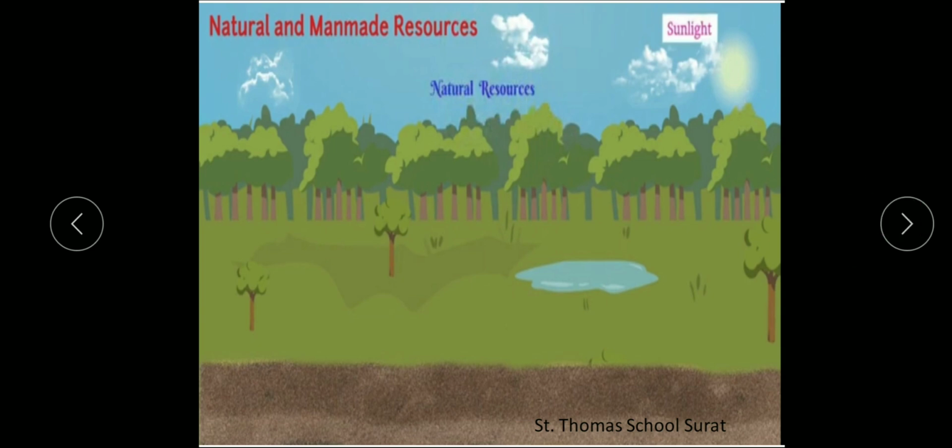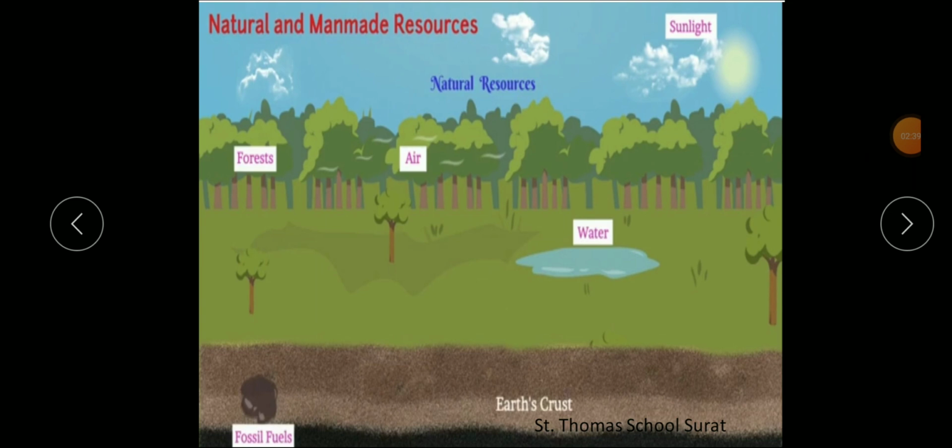In that you can see things such as sunlight, water, air, forest, and these fossil fuels which are obtained from the earth's crust.